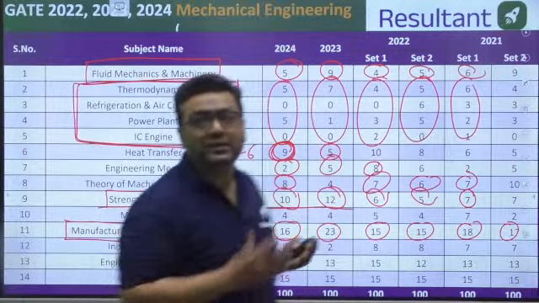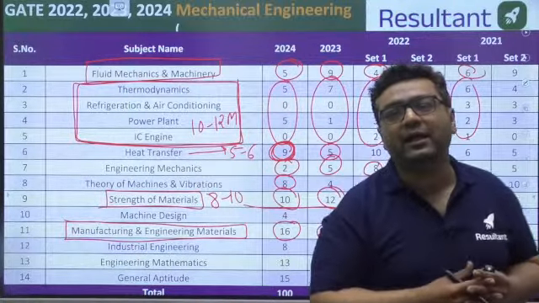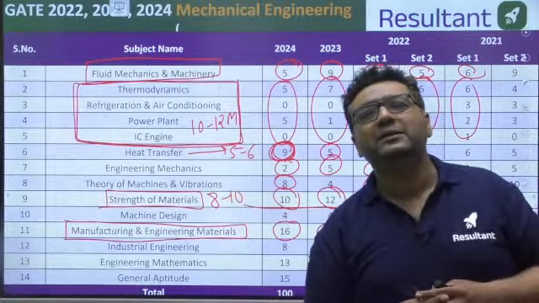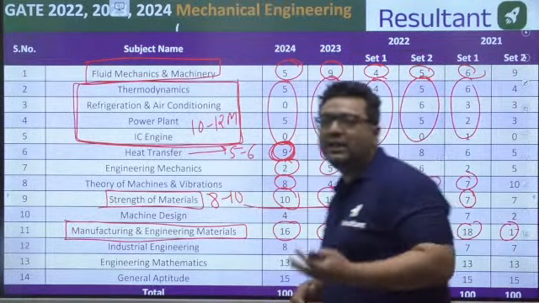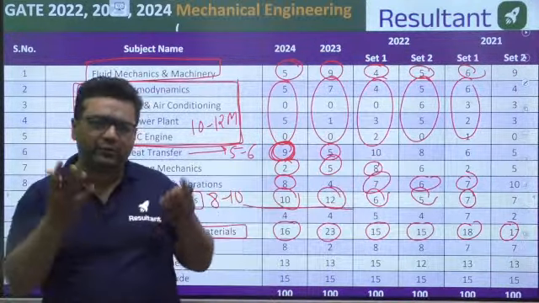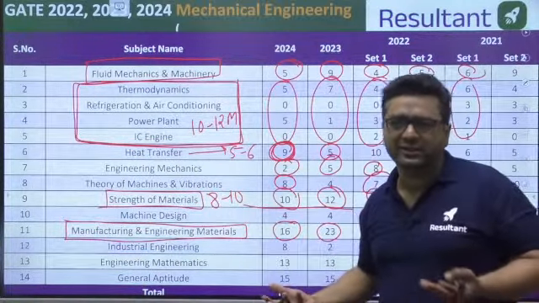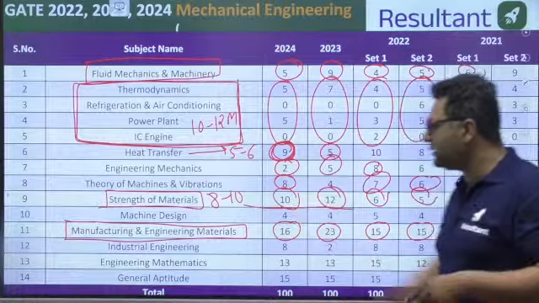Sir, first we complete production technology on normal days and starting on the weekend we complete maths and aptitude. Prasant, initially, as we are starting at result, I will tell you about the study plan at the last, okay? Because every student may not be interested in the study plan. That we will discuss at the end.